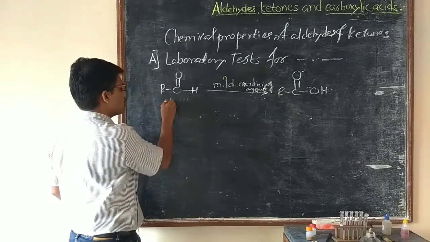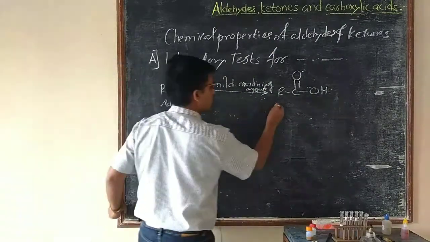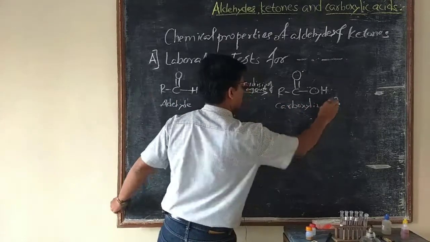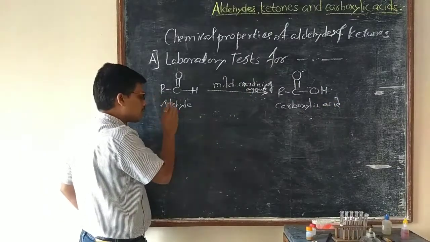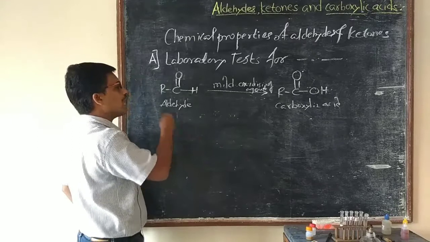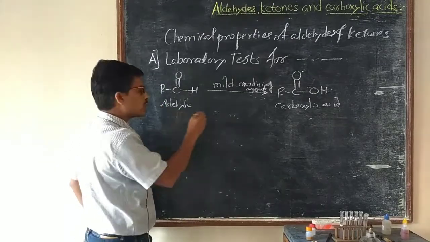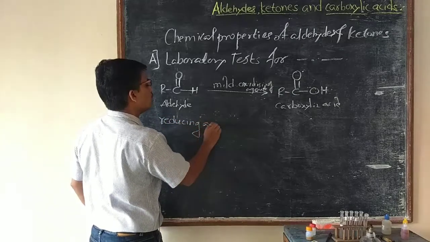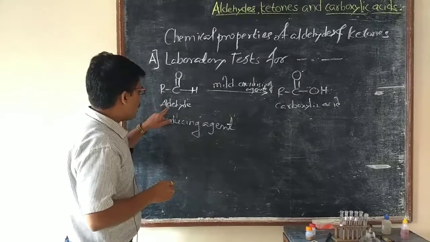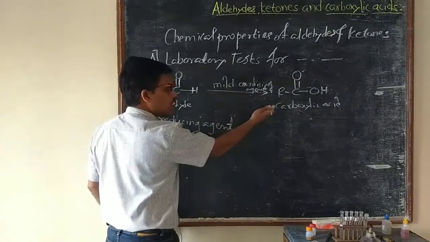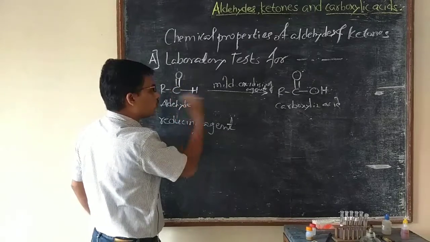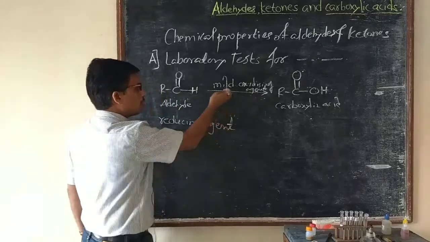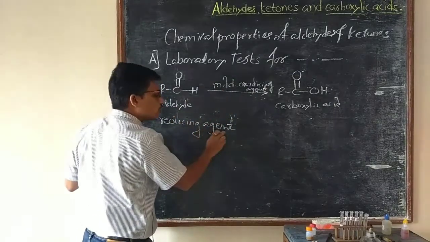It is aldehyde, carboxylic acid. A substance which itself gets oxidized and reduces other substances is called a reducing agent. Therefore, it acts as a reducing agent. That is, the aldehyde itself gets oxidized into carboxylic acid and it reduces the mild oxidizing agent into its reduced form. Therefore, it acts as a reducing agent.